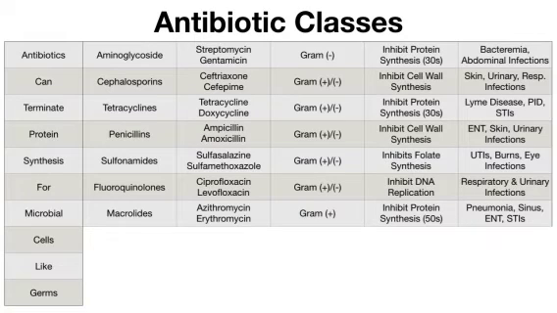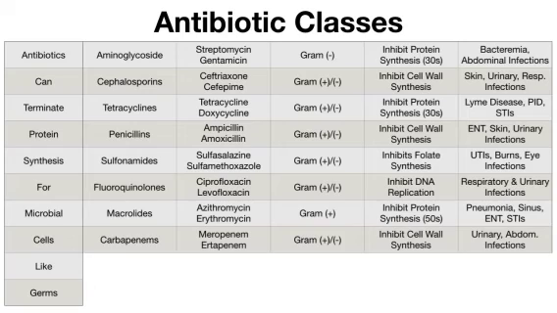So the next one is quinolones. The examples of quinolones are ciprofloxacin, norfloxacin and ofloxacin. These quinolones are the inhibitors of bacterial DNA gyrase and topoisomerase 4. In gram-negative bacteria, the DNA gyrase is inhibited, and quinolones inhibit the supercoiling of the bacterial DNA, which is essential for DNA repair and replication.